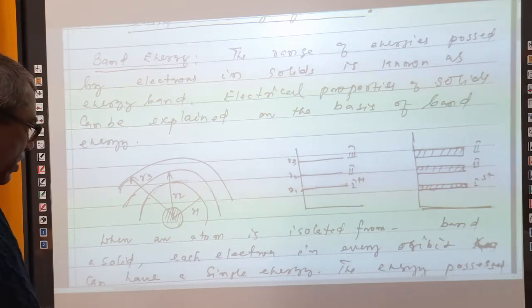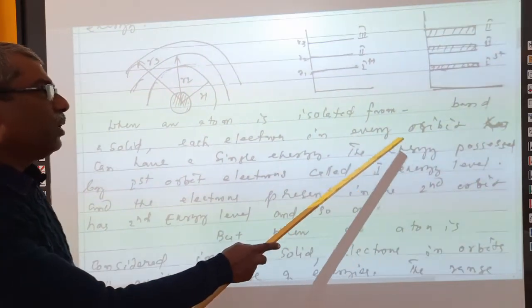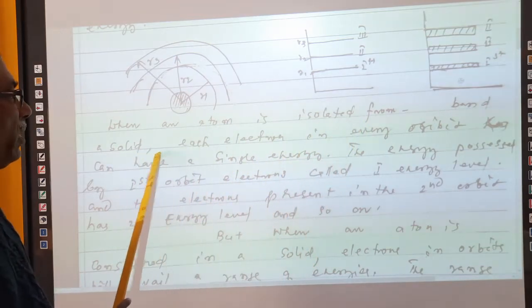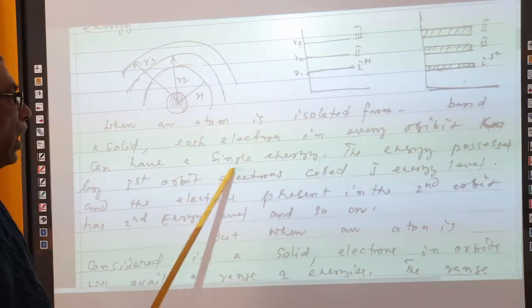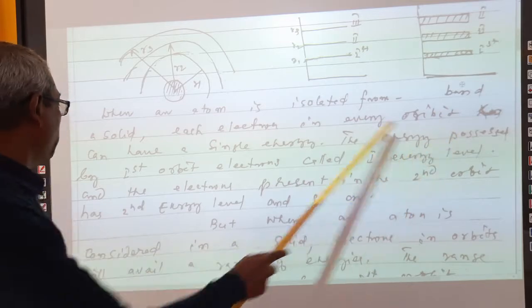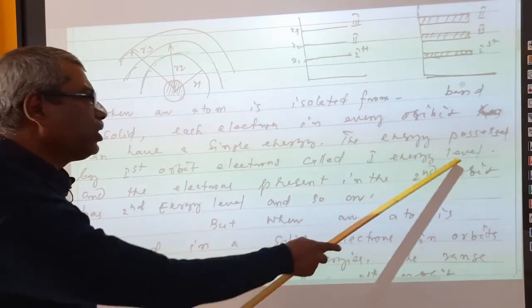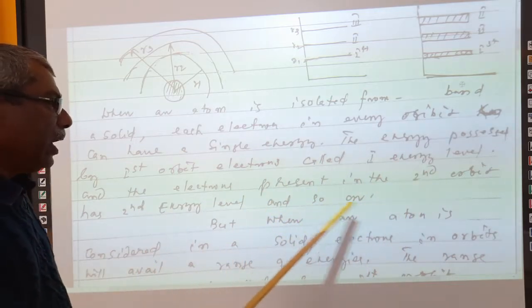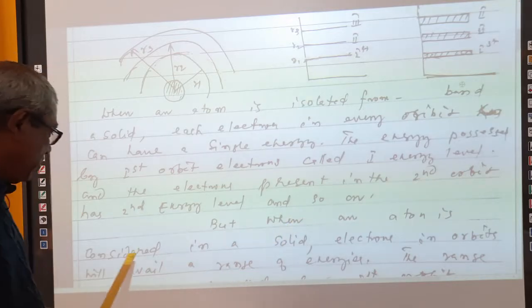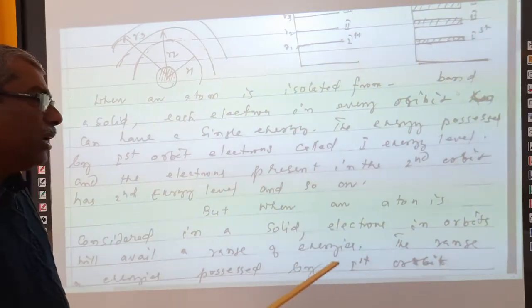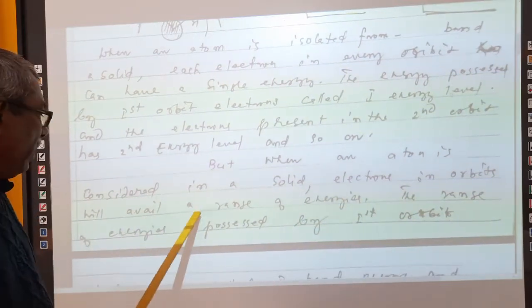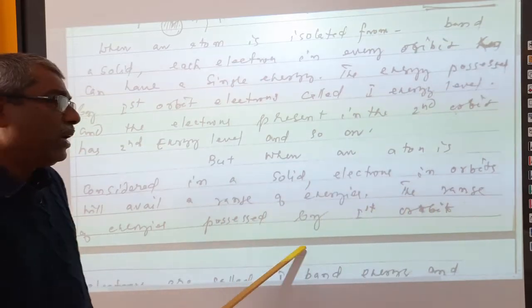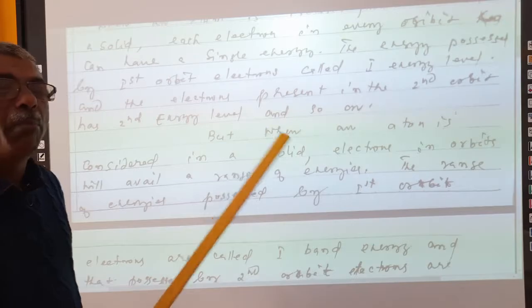When an atom is isolated from a solid, each electron in every orbit can have a single energy. The energy possessed by the first orbit electrons is called the first energy level, and the electrons present in the second orbit have the second energy level, and so on. But when the atom is considered in a solid, then electrons in orbits will avail a range of energies. This range of energies possessed by an electron is called band energy.